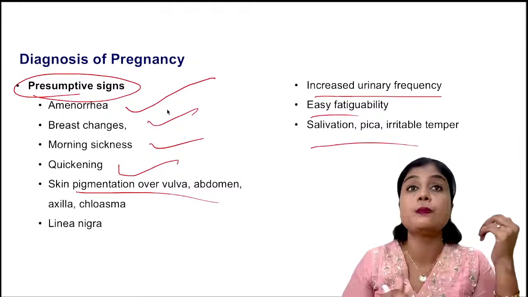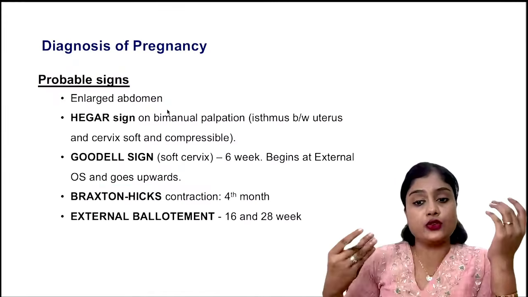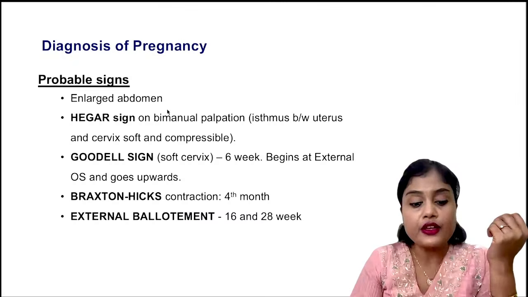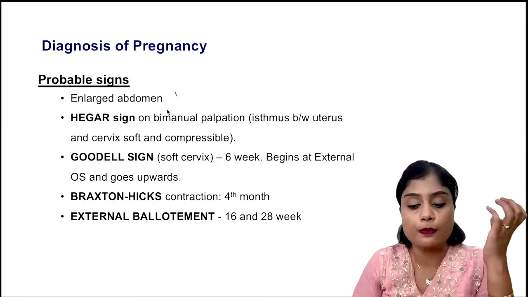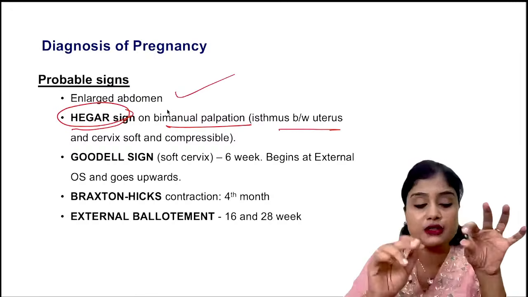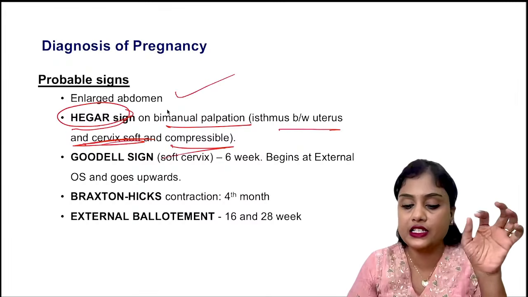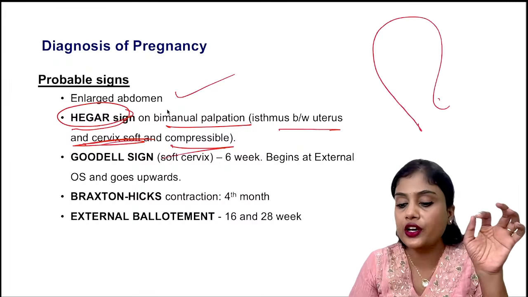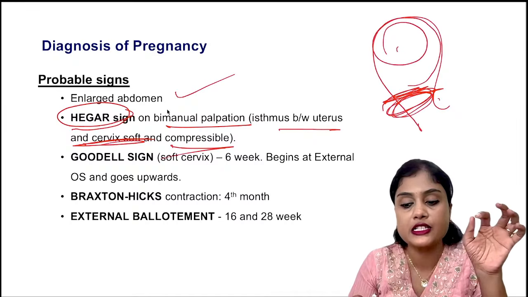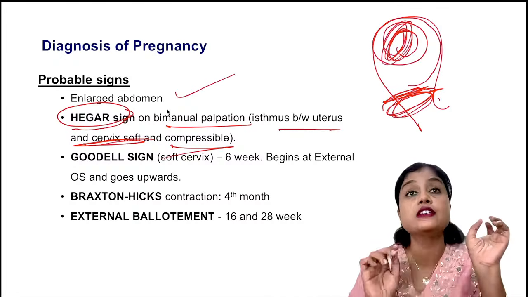Coming to the probable signs. So enlarged abdomen, you can feel the uterus. Let us say uterine size is increased, with Hegar sign. What is Hegar sign? On bimanual examination, the isthmus between the uterus and the cervix is soft and compressible. Let us say this is the uterus. So when you put your fingers here, this part will be soft and compressible. There will be a mass here because the fetus is inside here, isn't it? So this part will be soft and compressible. This is your Hegar sign.